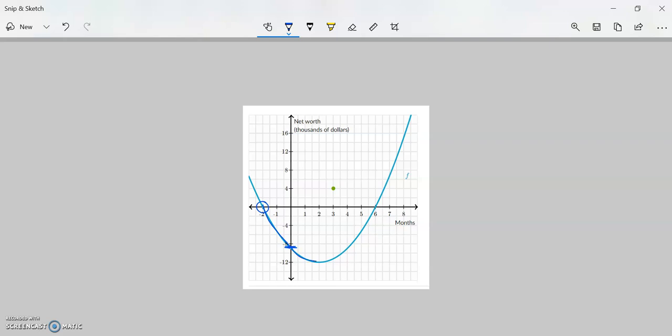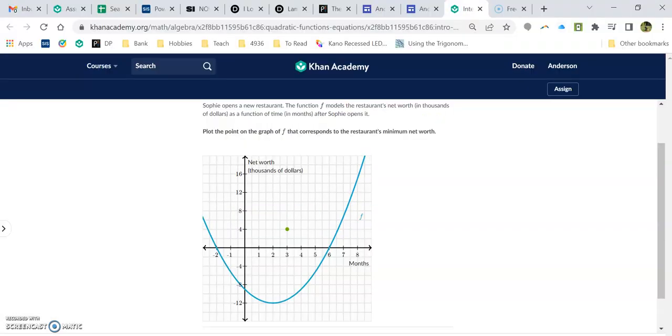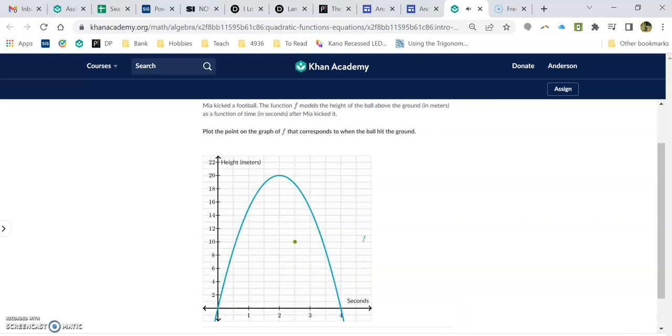Continues to operate it for 2 months until she starts turning a profit. However, she's still paying back all of her debts. And after 6 months, she's paid her debts off and all of her profit is going into her pocket. So the question is, what's the restaurant's minimum net worth? That would be our vertex down there.